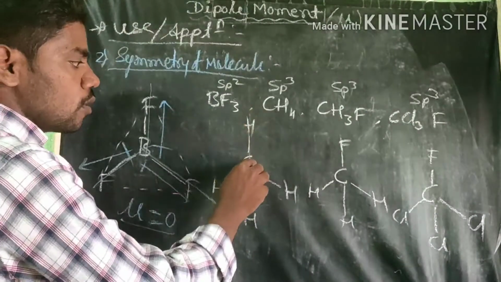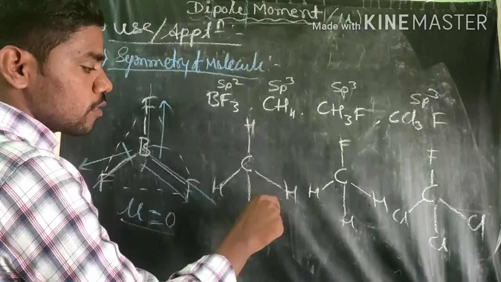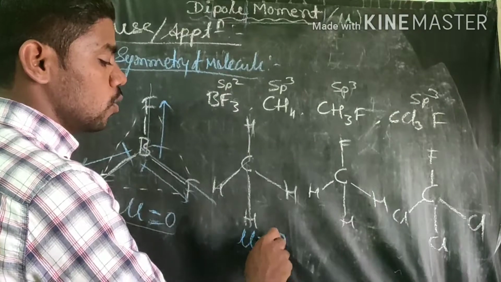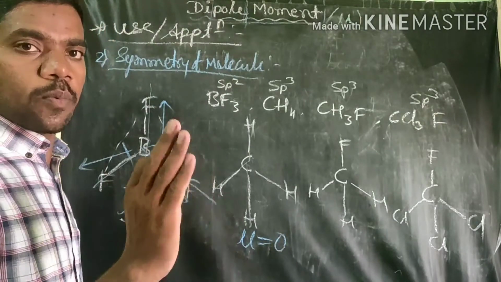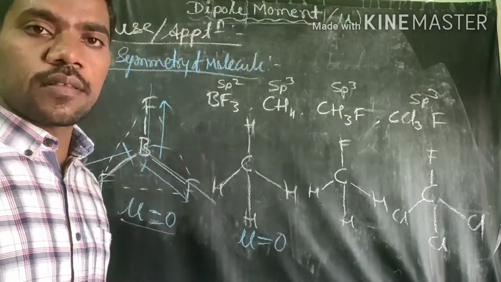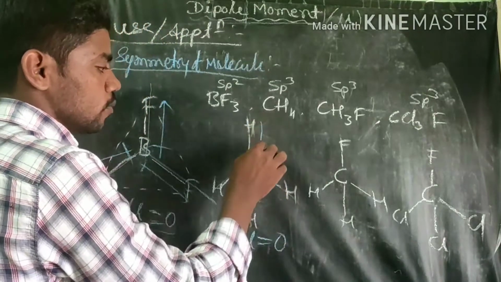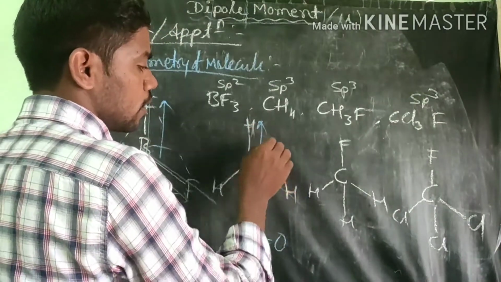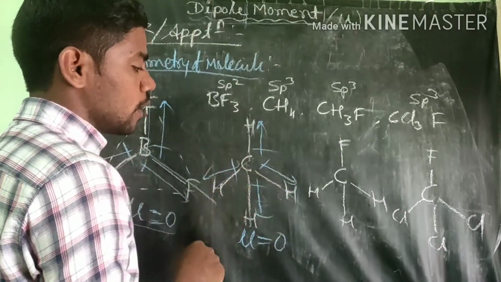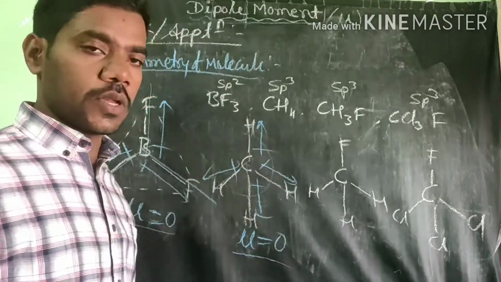Next, this is also a symmetric molecule. The carbon is central, and all 4 directions have hydrogens. Therefore, there are 4 different directions, and the dipole moment will be 0, because the net force towards the center will be 0. It is equal on this side, this side, and this side. The dipole moment is the same throughout in all directions. Therefore, the dipole moment will be 0.